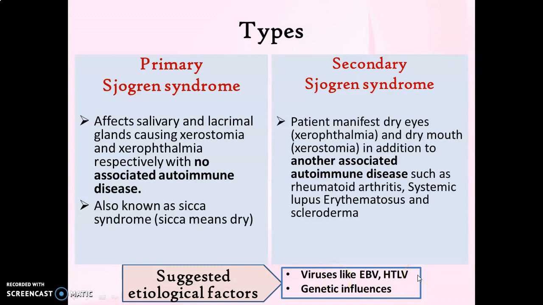Etiology of Sjogren syndrome is not very clear, but it is suggested that viruses like Epstein-Barr virus, human T-cell lymphotropic virus, etc. might cause this Sjogren syndrome. And also it is found to have some genetic influences because relatives of affected patients have an increased frequency of other autoimmune diseases. That's why, since this familial tendency is present, genetic influence is also proposed as an etiological factor.